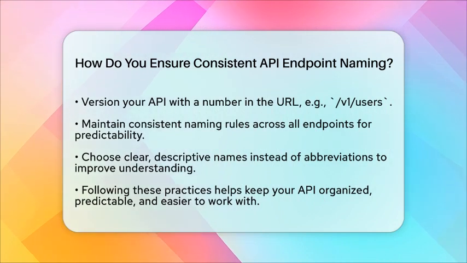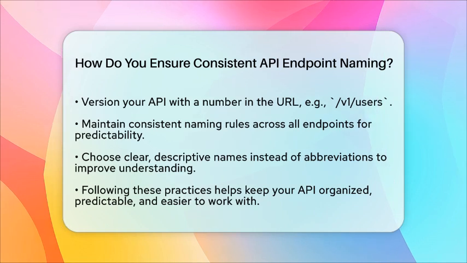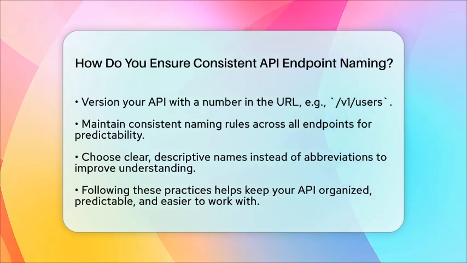Finally, choose names that are clear and descriptive. Avoid cryptic abbreviations. For example, /user-roles is better than /ur. Clear names make your API more user-friendly and easier to understand.